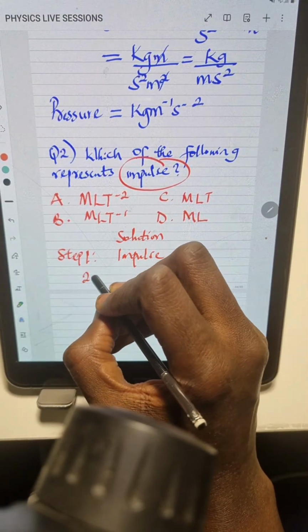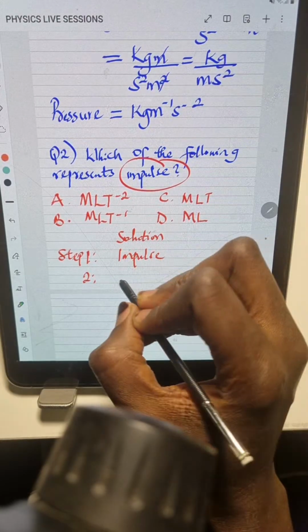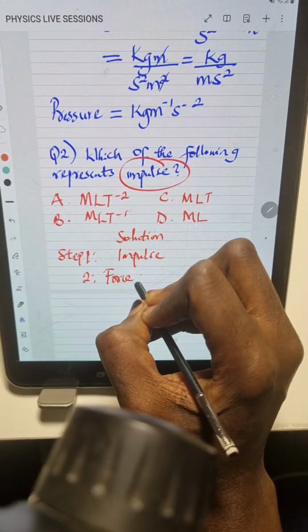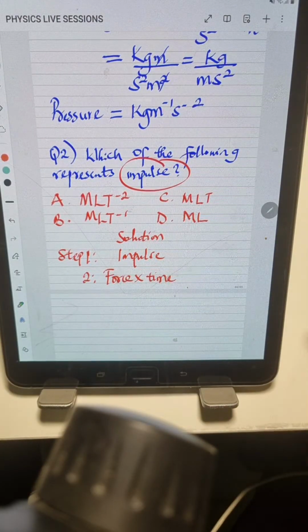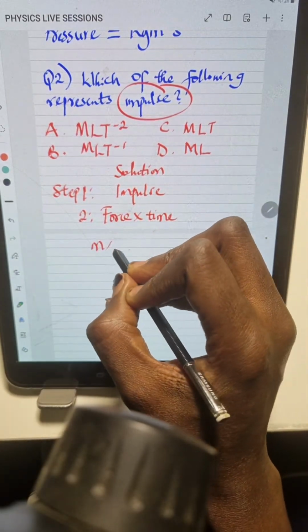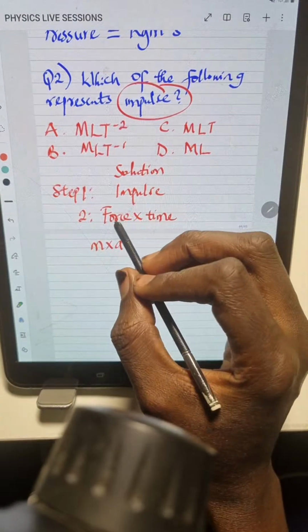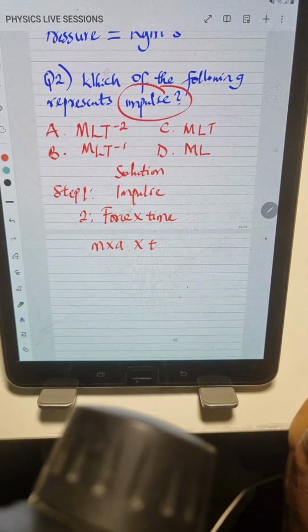So the next step, you have to state out the formula. What's the formula for impulse? Impulse is force multiplied by time. Force times time gives us the value for impulse. And force is what? Force is mass times acceleration. So this is mass times acceleration times time.